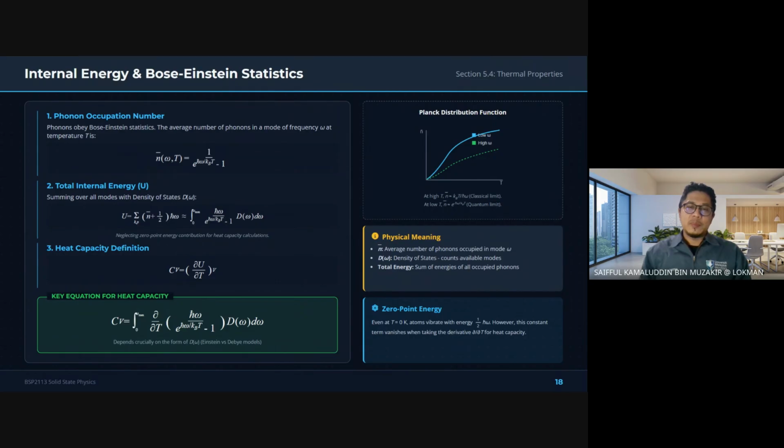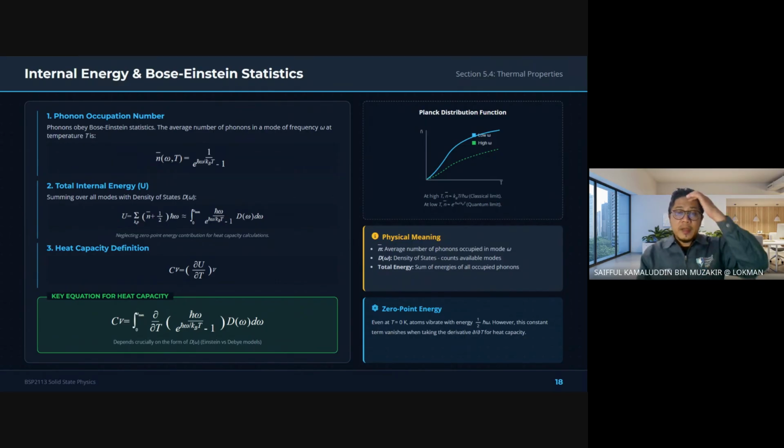Kan? Maksudnya mungkin vibrational mode akan ada begini dalam suhu rendah. Naik je suhu lagi, dia ada gini, dia ada gini. Naik lagi suhu, dia ada gini, dia ada gini, dia ada gini. Naik suhu lagi, dia ada gini pula. Dan so many vibrational modes. Nanti saya akan tunjukkan satu simulation, tunjuk you how many vibrational modes can we have in certain crystals.